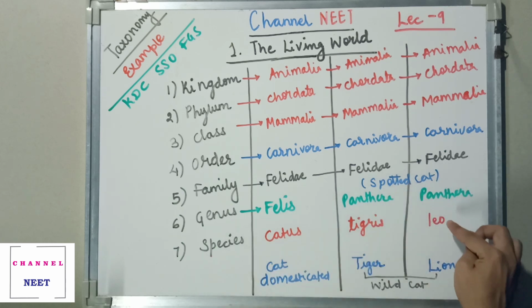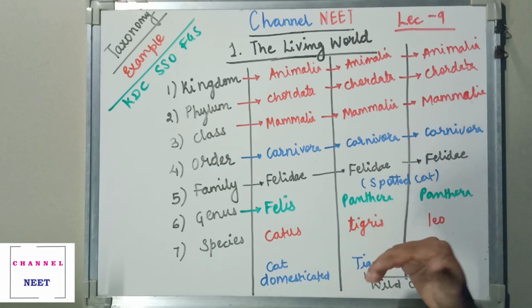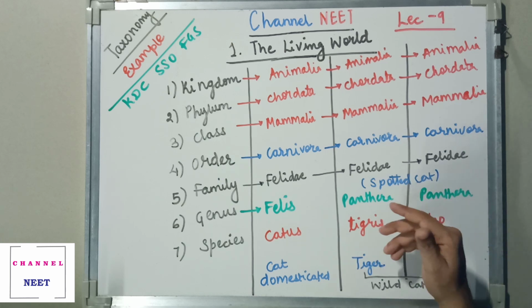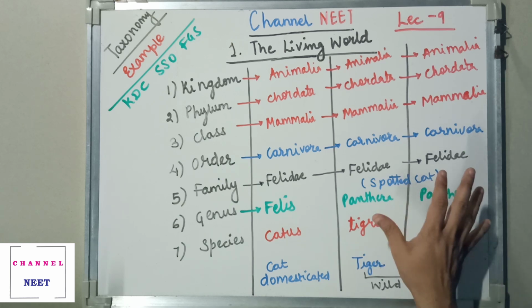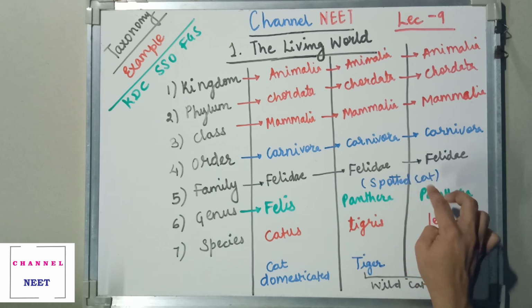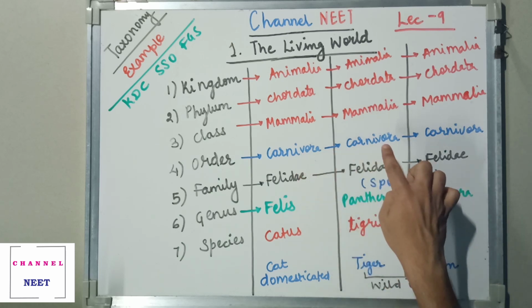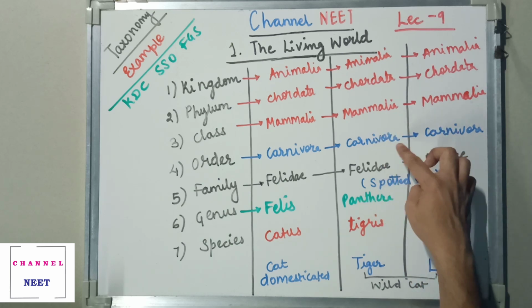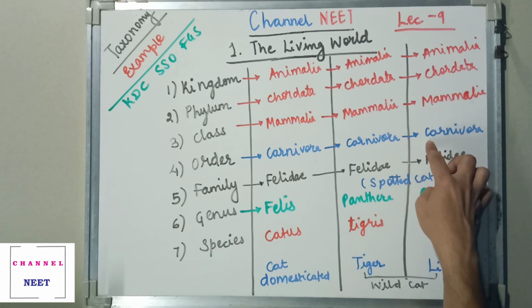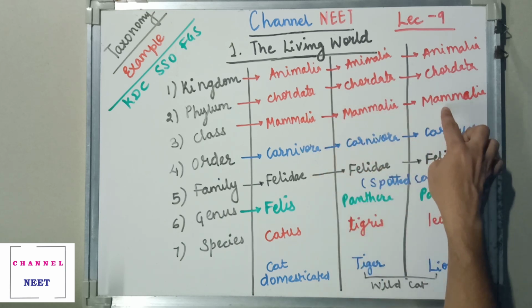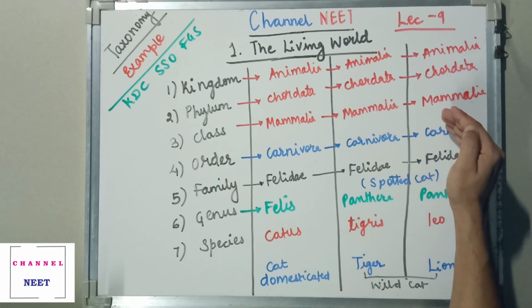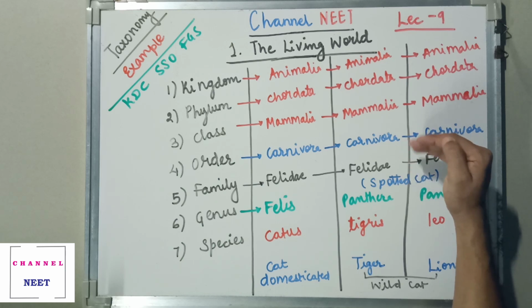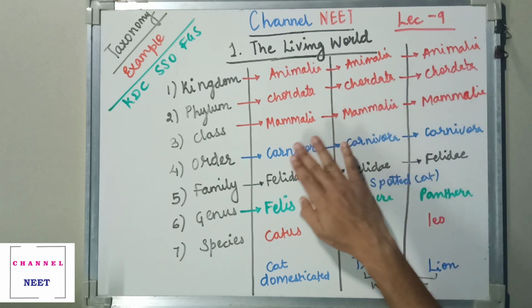So here you can see the species names are different, but their body organization is the same, and their habitat is also the same. If I consider the lion and the tiger, since all of these eat flesh, they are known as carnivorous. These three are already mammals because they have external hair on their body, they have external ears present, and they are viviparous. So these are some characteristics of mammals which could be seen in all of these.